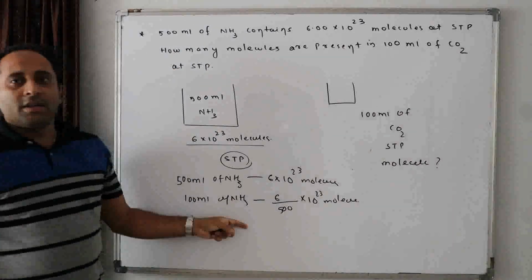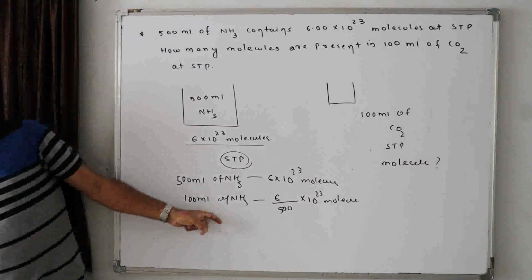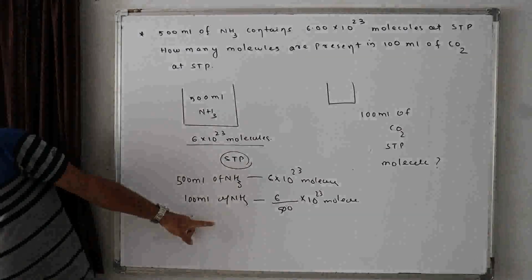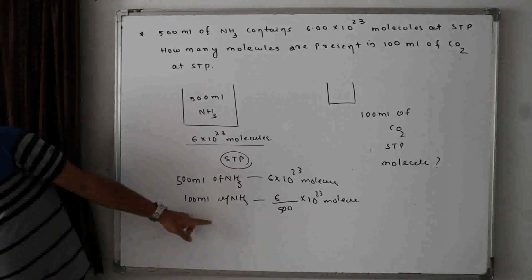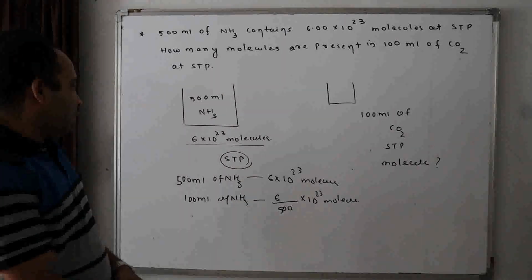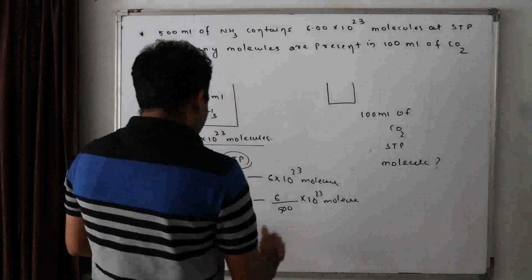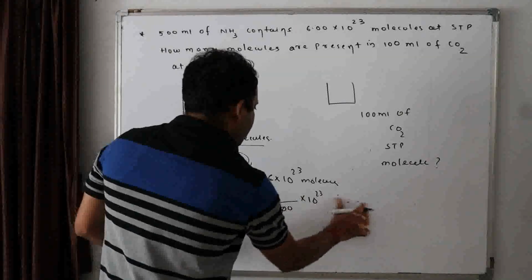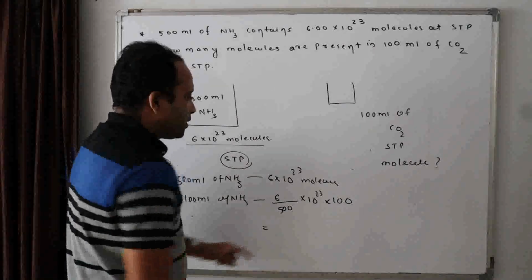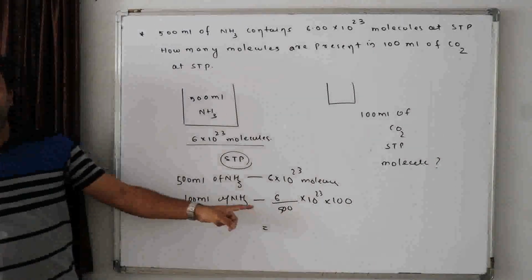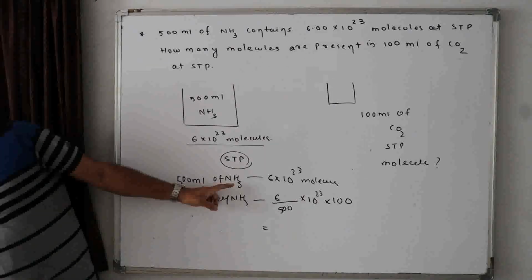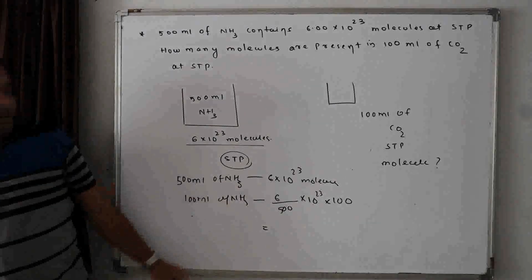Isn't it? Easy. So 500 ml has this much, and 100 ml will have 6 into 100 by 500. It comes to 600 by 500, approximately 1.2. So it will be approximately 1.2 into 10 to the power 23 molecules.